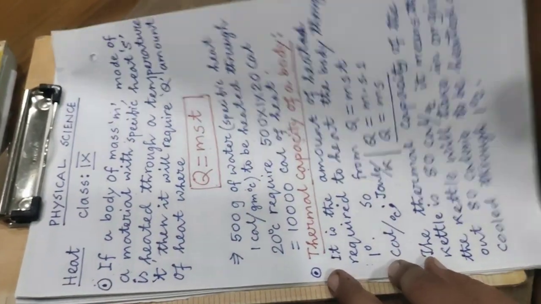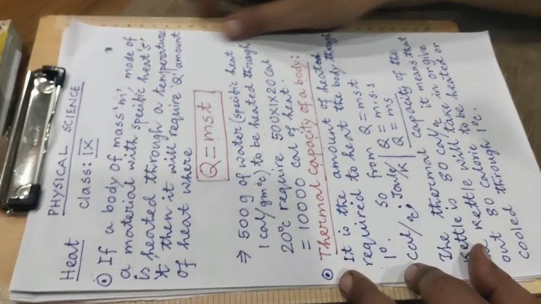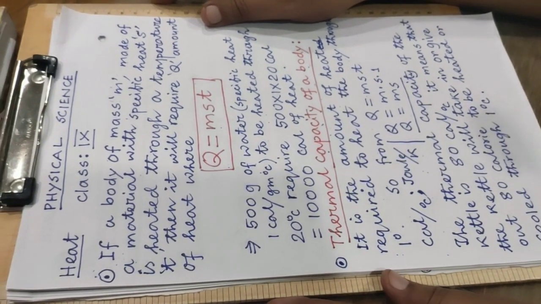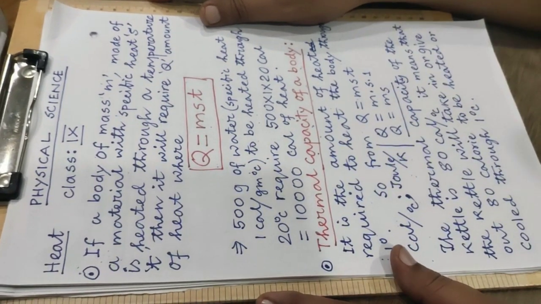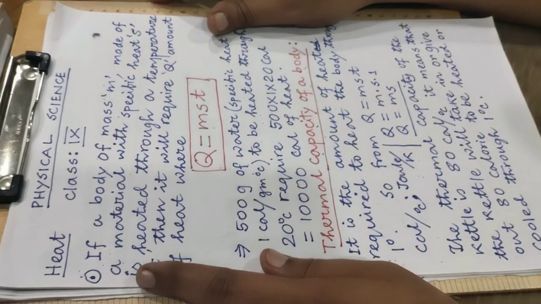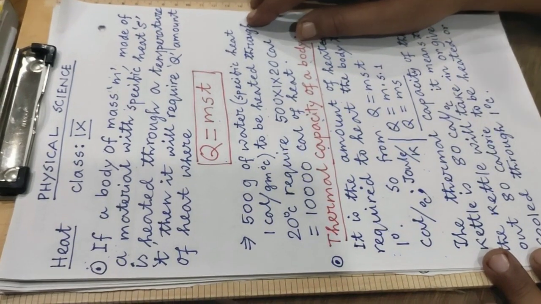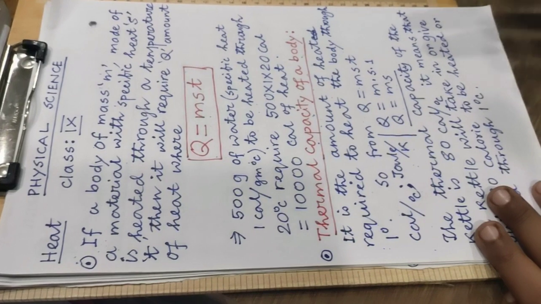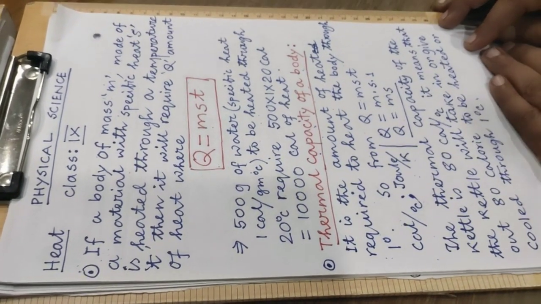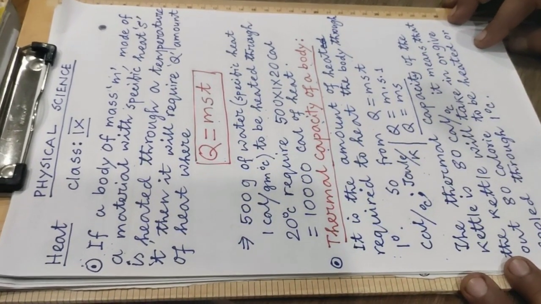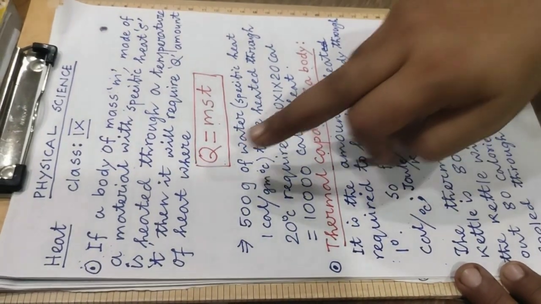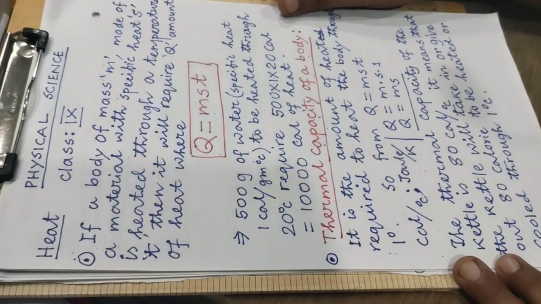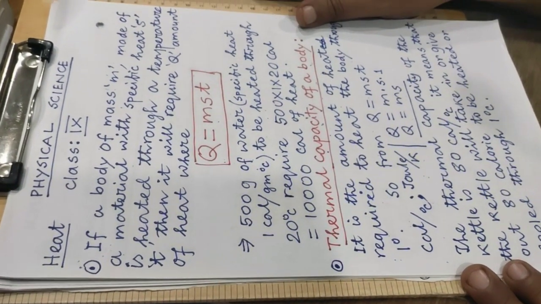We were discussing heat, and there, from the definition of specific heat of a body, of the material of a body, we have seen that if a body of mass m made up of a material with specific heat S is heated through a temperature T, then it will require Q amount of heat, where Q is equal to m into S into T. I think you know what specific heat of a material is.